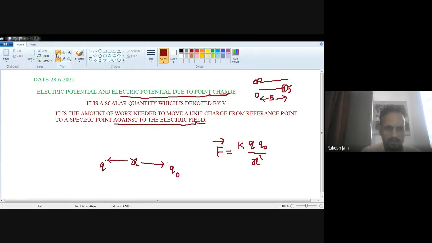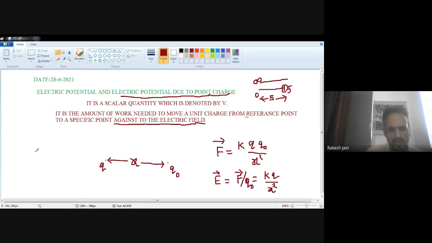And from the rule we know that electric field intensity E is, very simply, the force experienced by a charge at that point where we wish to calculate the electric field intensity. Because we wish to calculate the electric field intensity at the Q0 point, it will become E equal to KQ divided by x square only, because Q0 will be cancelled out by the denominator Q0.